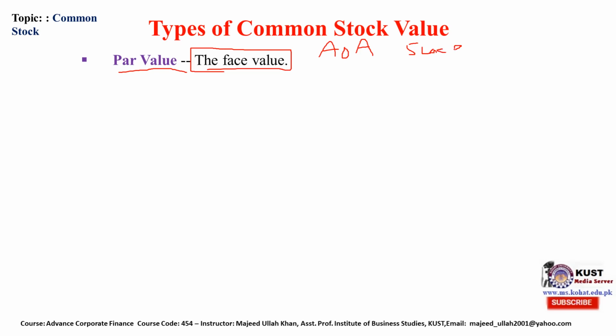Then there is a rate, let's suppose, of rupees 10 each. This is the recorded value of the company in the book or in the company's articles of association. It has nothing to do with any market value or any other value. So 10 per share is the value of the shareholder per share.